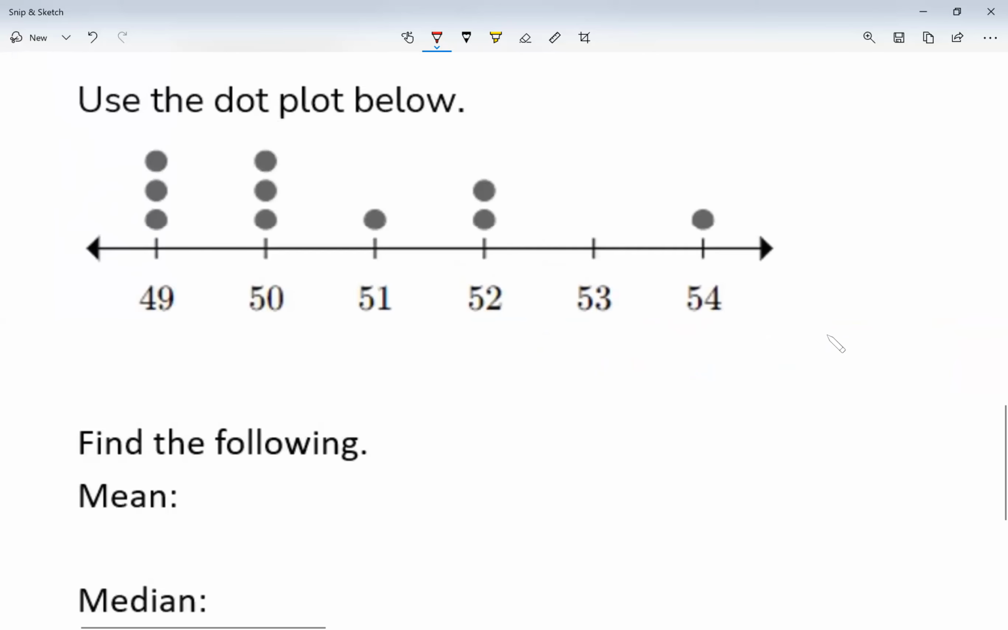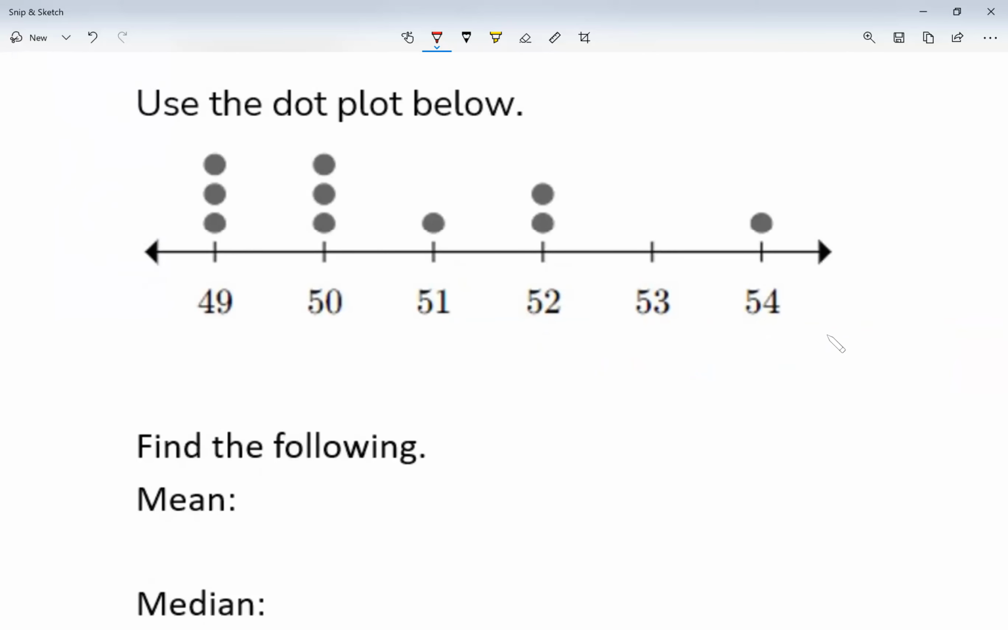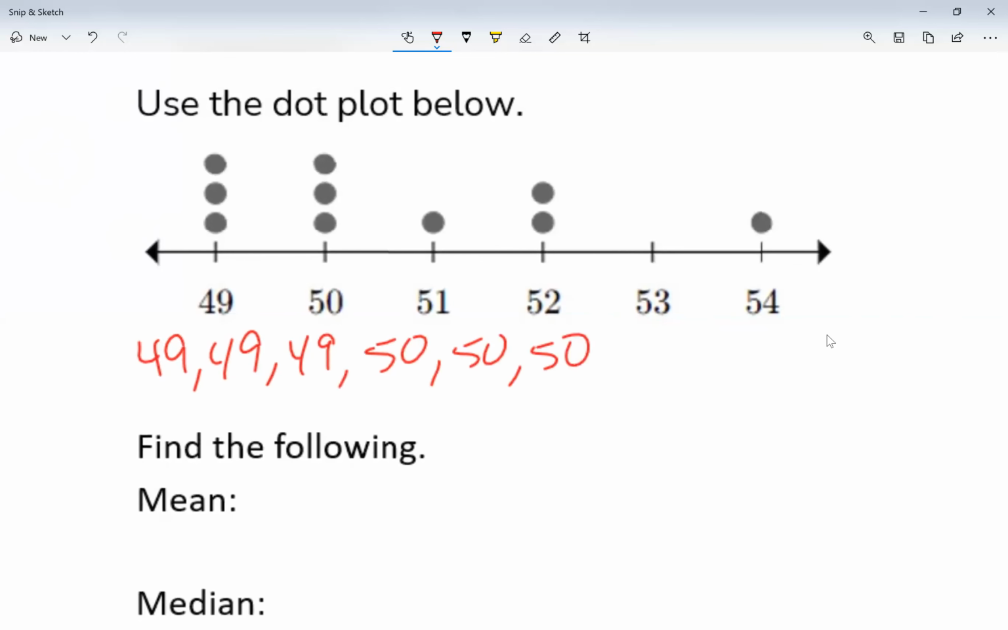So I might give you guys some information. I might give you a list of numbers, or I can give you a dot plot. Now this dot plot, you see how at 49 there's 3 dots? So that means I have 49 three times. So 49, 49, 49. I see 50 three times. So 50, 50, 50. 51, I have it only once. 52, I have it twice. I don't have a 53, but I do have a 54.